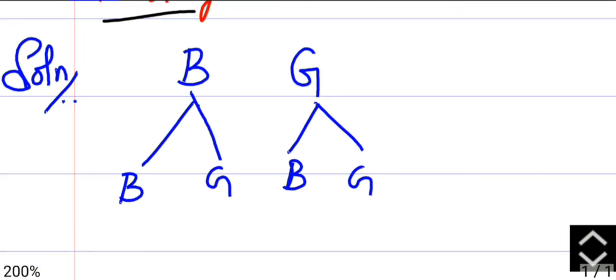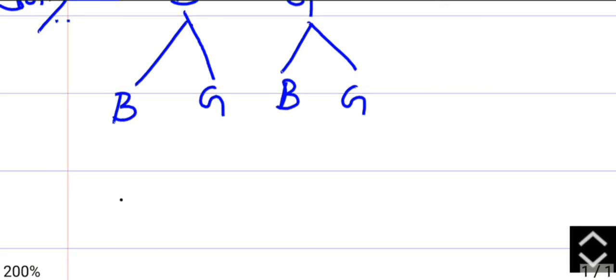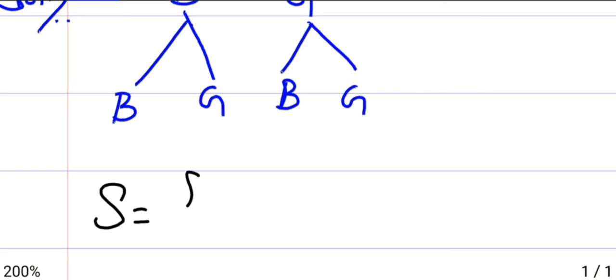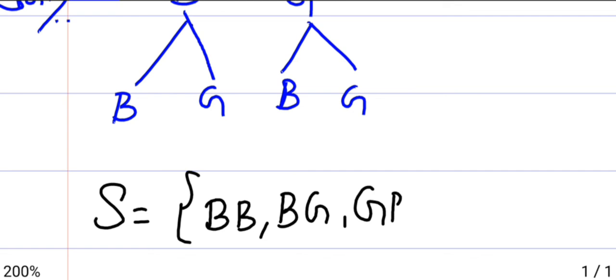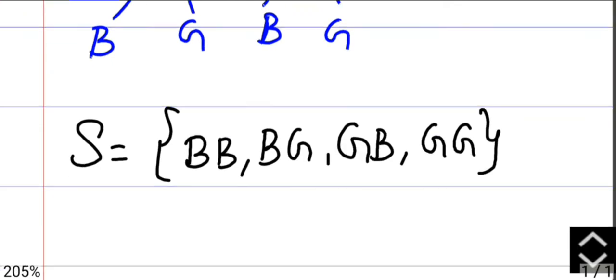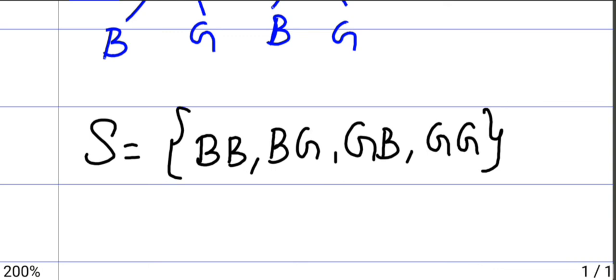So here, if they are having two kids, it will be boy girl or girl boy. So the sample space will be boy boy, boy girl, girl boy, girl girl. So n of S, the number of elements in S, is 4.